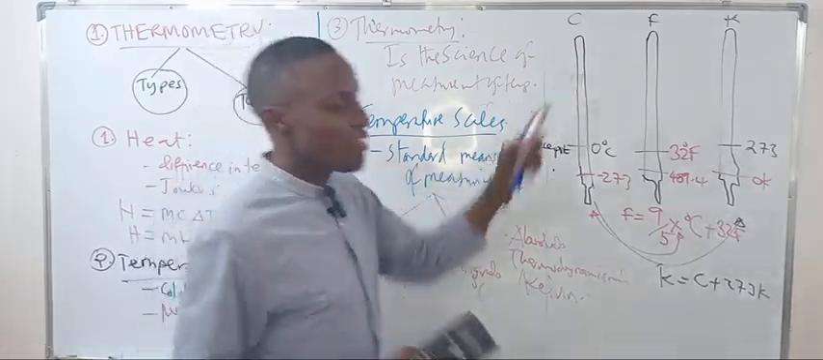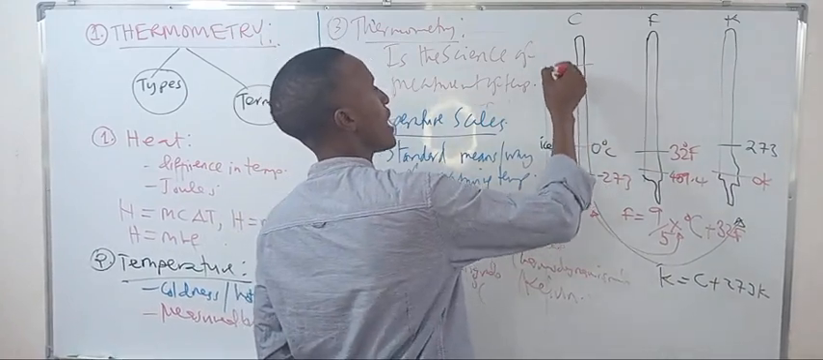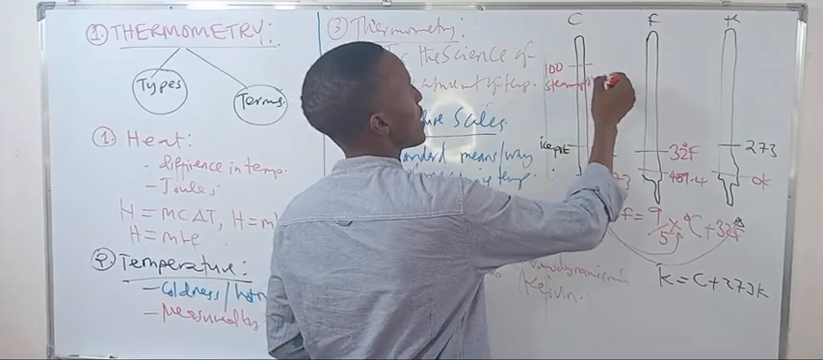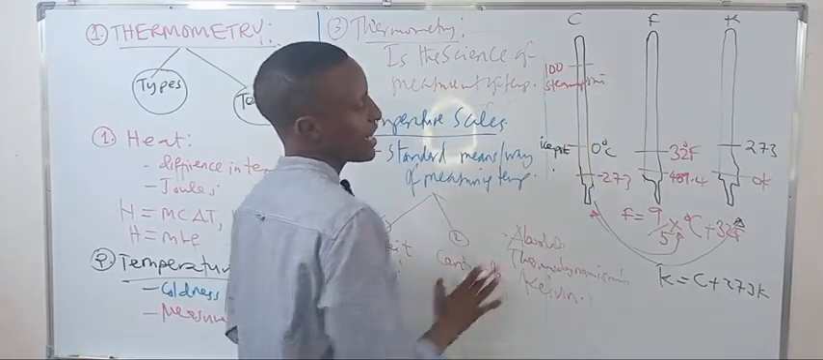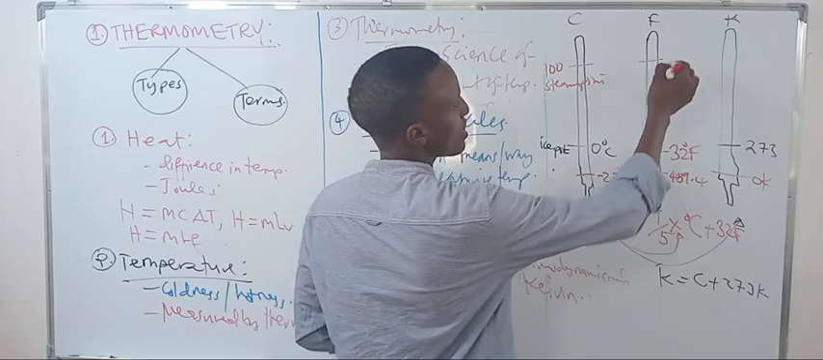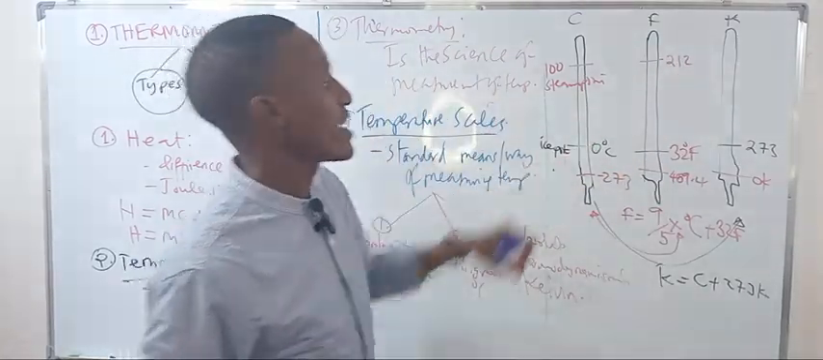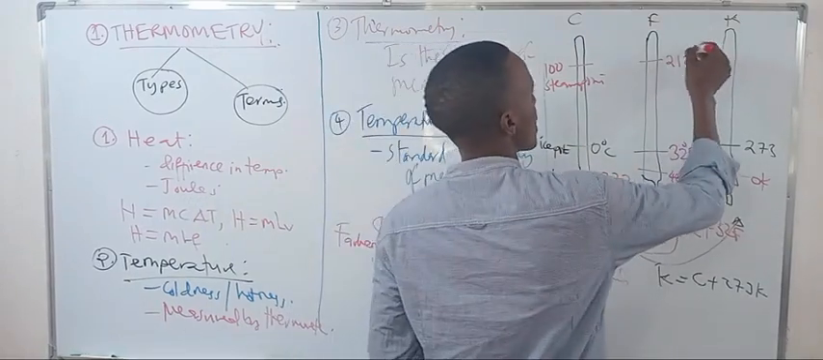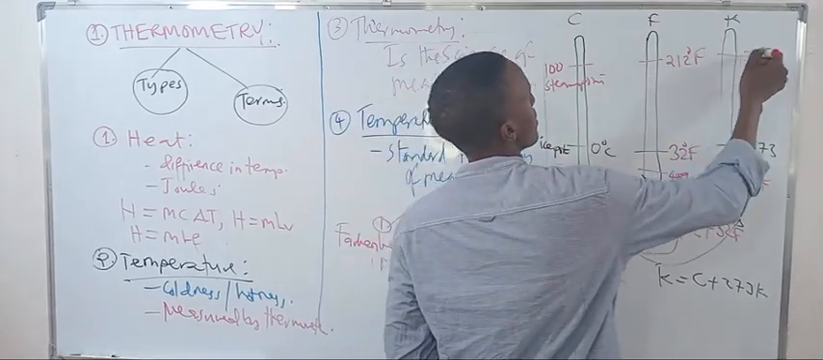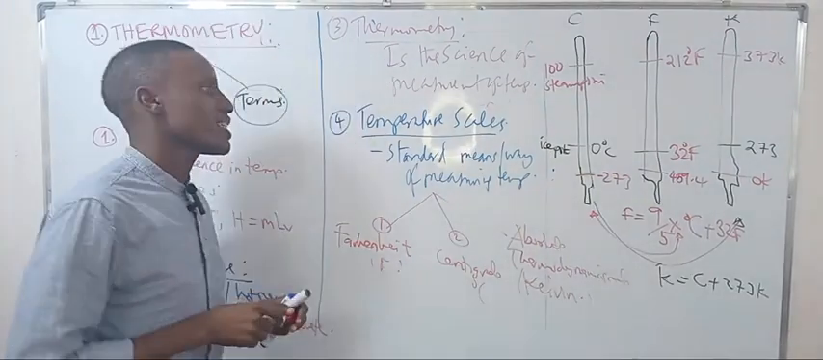How about if it's 100? At 100, which we call the steam point, this will be 1.8 times 100 plus 32, which is 212 Fahrenheit. How about the Kelvin? We just add 273 to 100, which will be 373 Kelvin. That's all about the temperature scales.